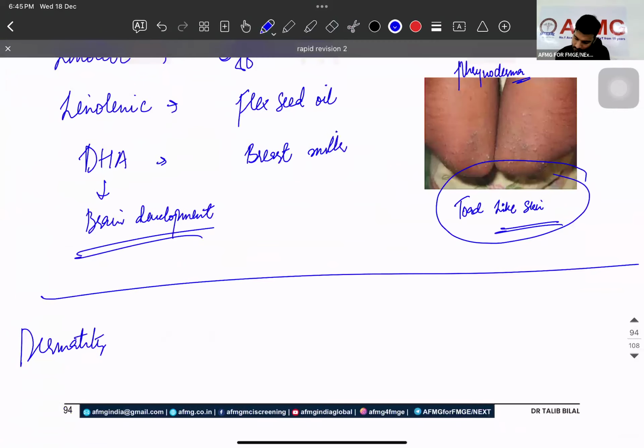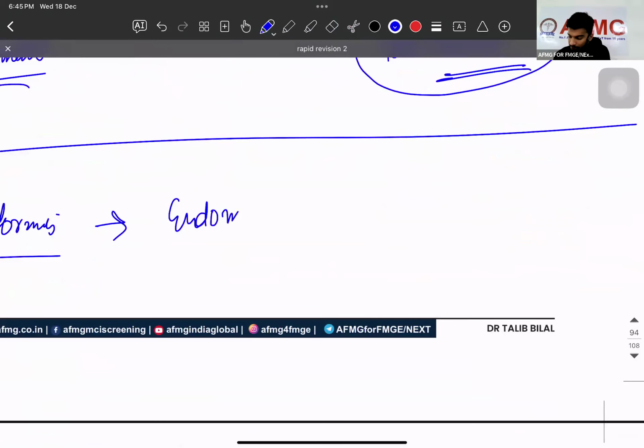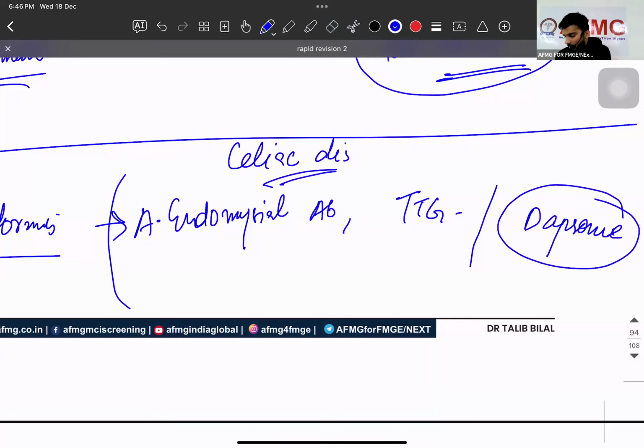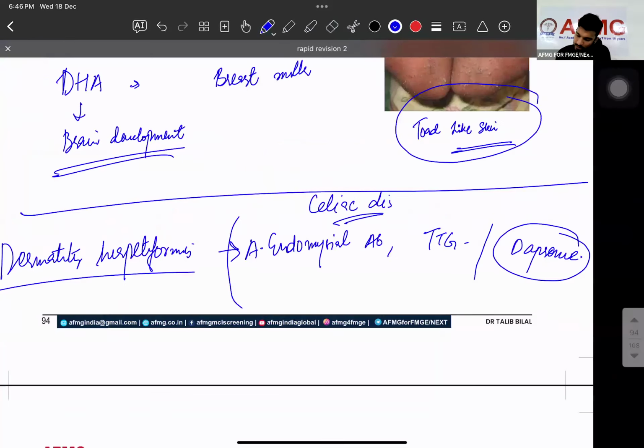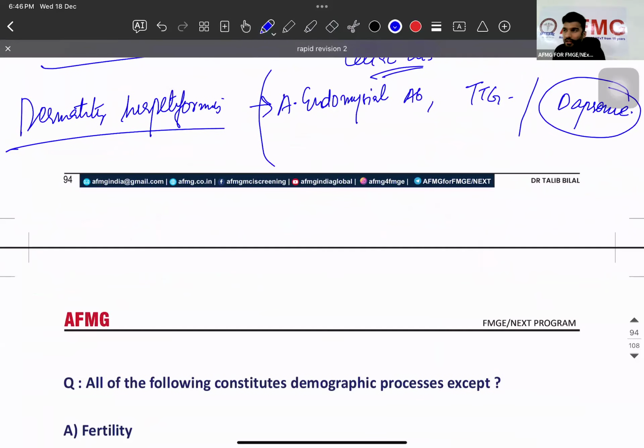Then the same condition we also have dermatitis herpetiformis. What are the two antibodies? Endomysial antibody and TTG. Is that clear? Yes, it occurs in celiac disease. Don't write dermatitis, write celiac disease. What is the drug of choice for dermatitis herpetiformis? Dapsone. And sir, what treatment of choice will you give? Gluten free diet. Then avoid, bro. Okay? Clear? Let's go.